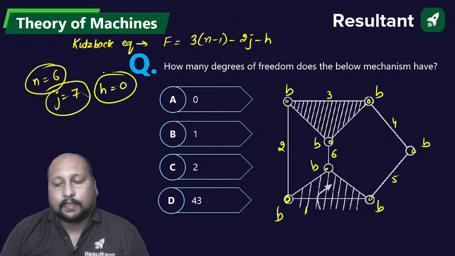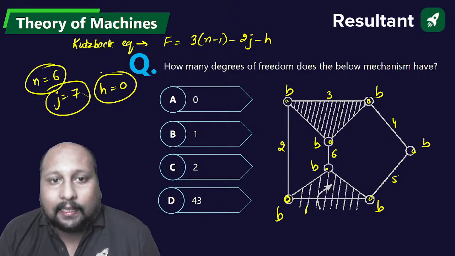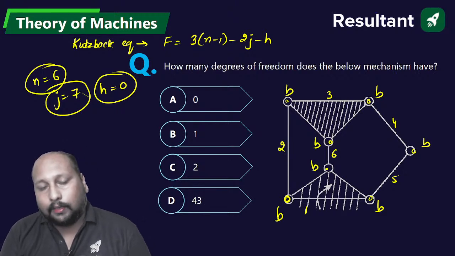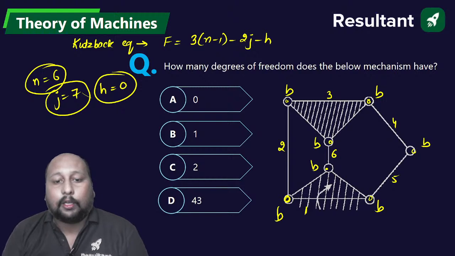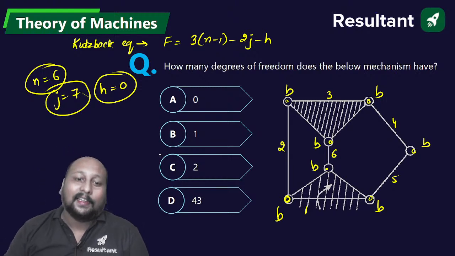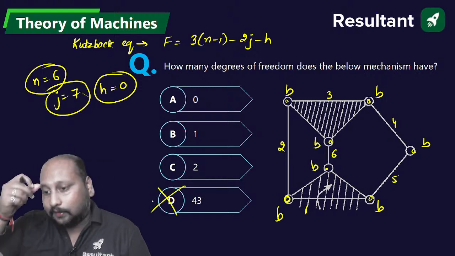Place it in the main equation, that is the Kutzbach equation, and tell me what the correct answer is. 0, 1, 2, 43? How 43? 43 is not even possible.